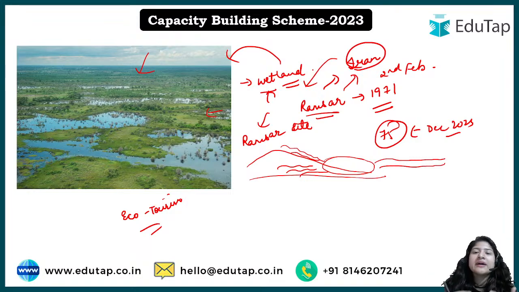So under the scheme the government aims that on one hand we will definitely conserve sites, but we can generate eco tourism, we can generate some money to invest there, to conserve the sites, right? And for that ecotourism is promoted. Under the capacity building scheme 2023, people will be chosen from the community which lives around the wetland. Okay, so people will be selected and trained and they will become certified nature guides. Then they will act as guides, and whenever tourists come, they will impart the information that they have. Okay, so this is the aim.